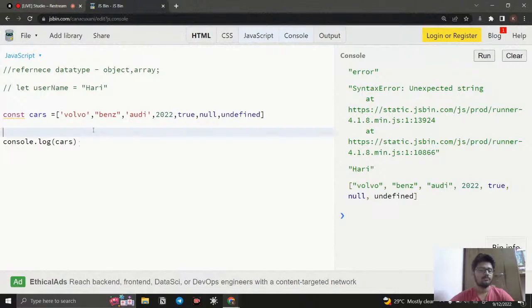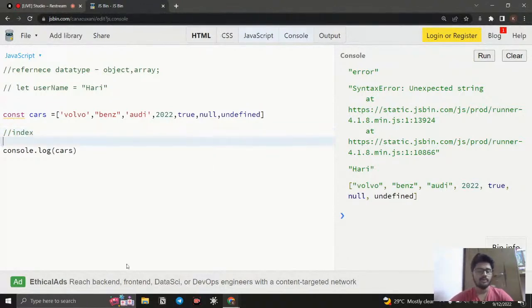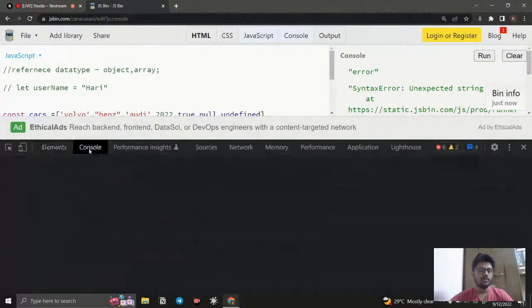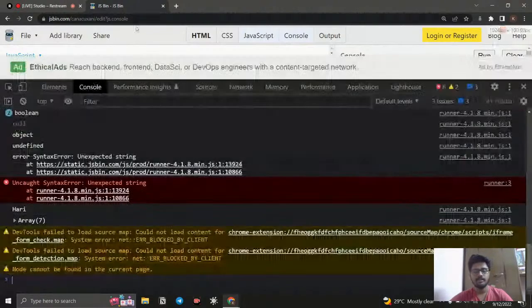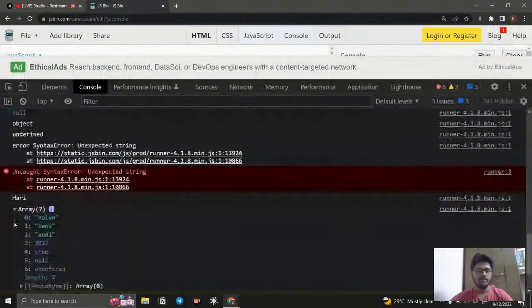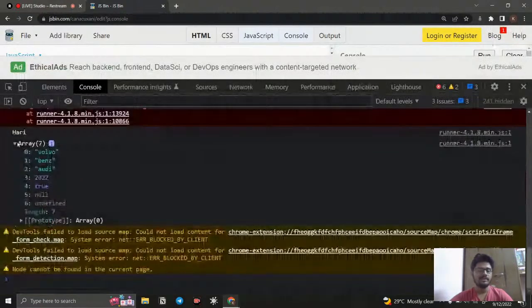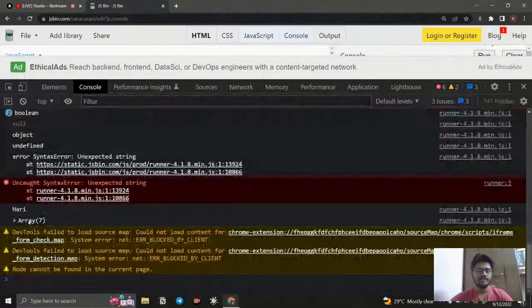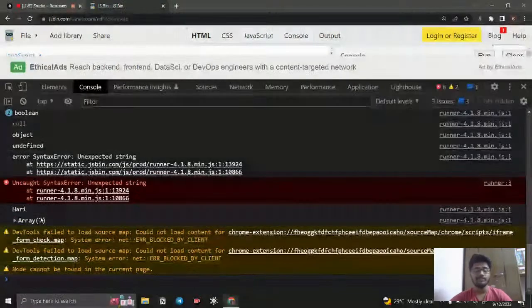For that you need to understand what an index is. There is something called an index. For example, if I say console.log and inspect, we can go to the console that is available in the browser. If I give that, you can notice it is displayed at the end. It is going to be an array, and you can notice 7, which is the number of items. So in our array we have 7 items.